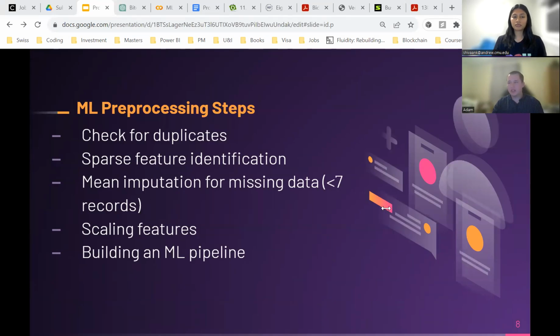So just to discuss some of the pre-processing steps that we used in building our machine learning models, we checked for duplicate information within the data set, identified sparse features, of which there were none that we removed. We imputed missing data using the mean, and we also scaled most of our features using a standard scaler during the machine learning phase after we built the pipeline and put all of our models through this pipeline.